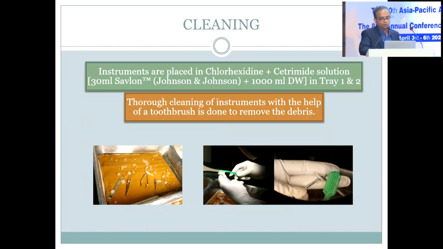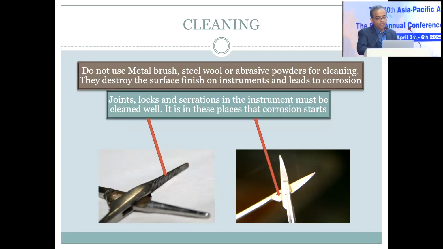Instruments are then placed in chlorhexidine and cetrimide solution in tray 1 and 2, and thorough cleaning is done with the help of a toothbrush. So for serrated instruments and all, we need to clean them with a fine, super soft or soft toothbrush, so that debris can be removed without any damage. So the serrations and the joints and locks are very important places to be cleaned, because otherwise they get stuck, and those are the places where the debris leads to earlier damage to the instruments also, and because these are the places where the corrosion will also start.